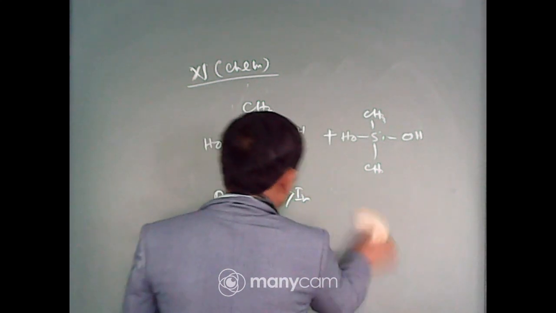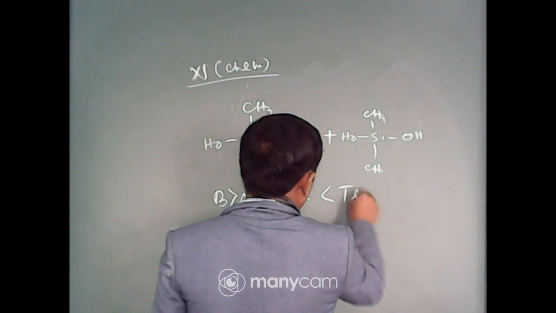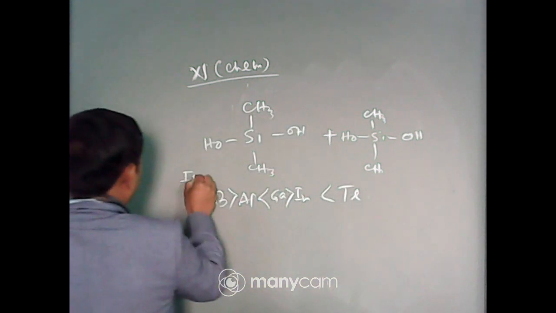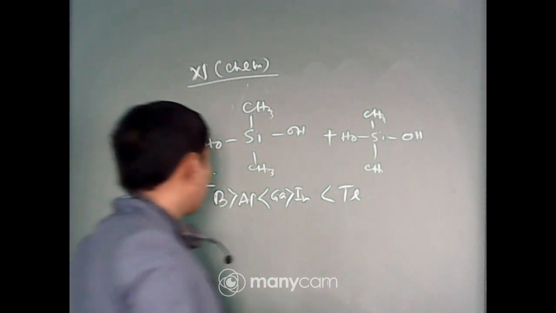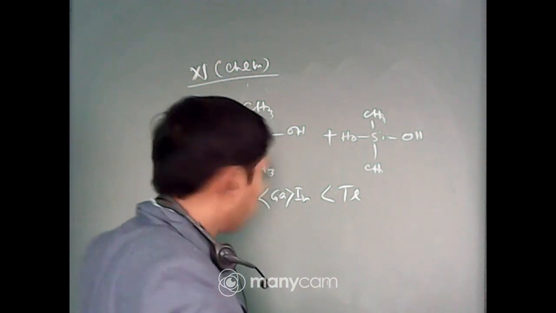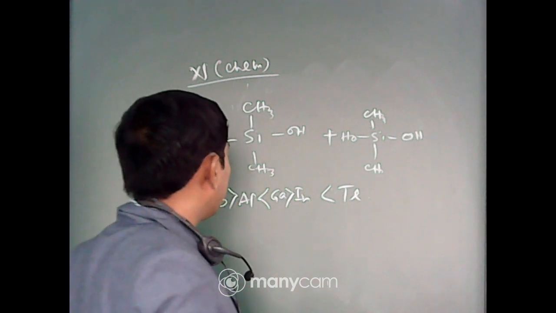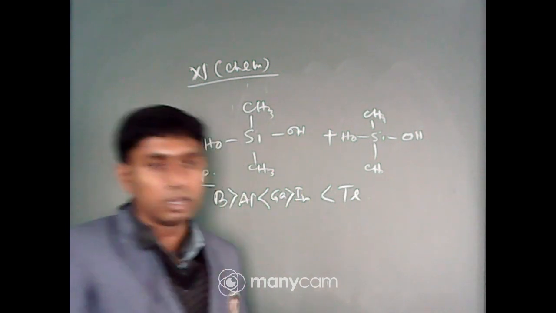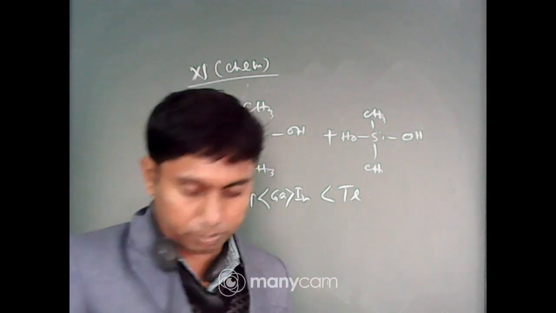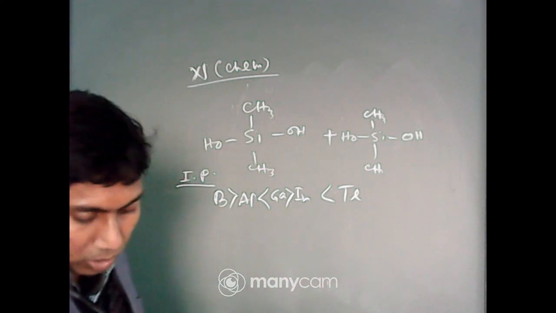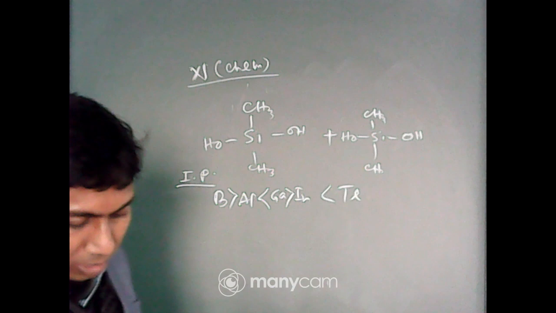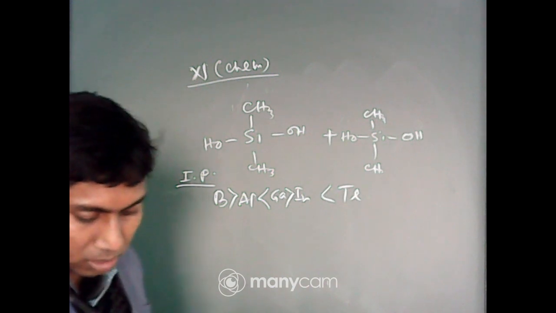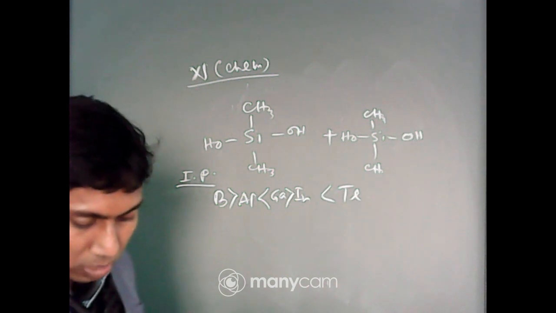Now, why is this? This is the order of ionization potential. Boron is greater than aluminium, aluminium is less than gallium, but gallium is greater than indium and thallium is greater than indium. Now, in gallium, the 10 d electrons in the last shell screen the nuclear charge less.